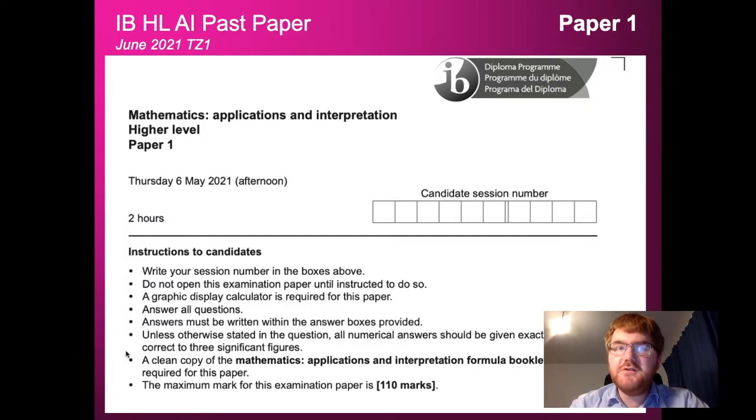paper from June 2021, and this is time zone 1. This is a 2-hour paper. Okay, it's about 110 marks in total, and we're going to be using that formula booklet to help us and the GDC all the way through.